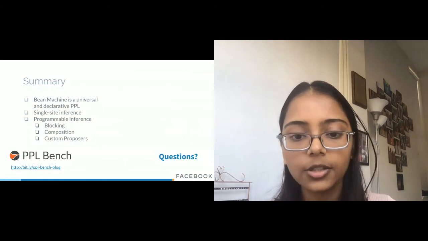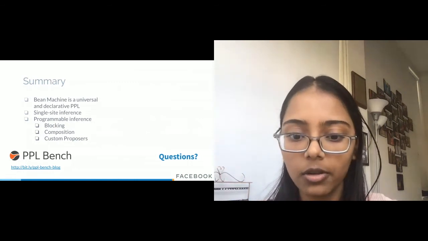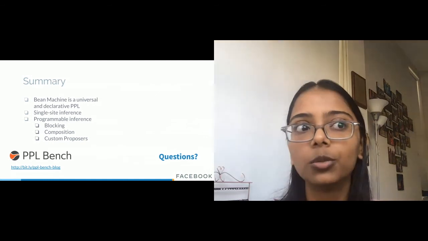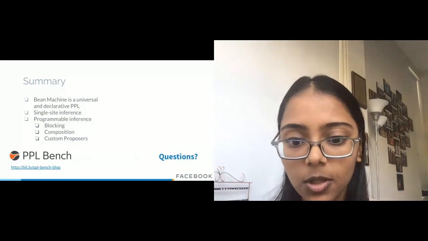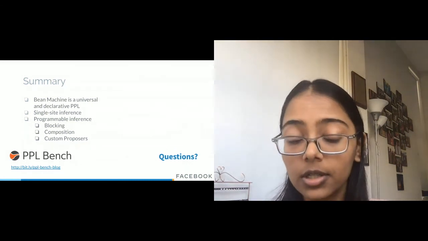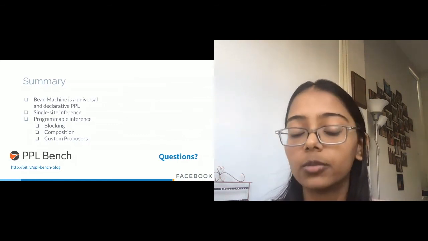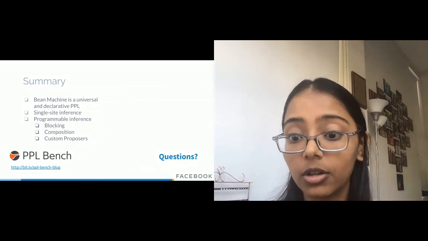Yeah, so in fact, we have Beam Machine deployed in one of the use cases at Facebook in the experimentation space, and we are actively working to also deploy this on a problem in integrity. So Beam Machine is at a stage where it's scalable, it's modular, it's expressive, so it's easy to write models in, and it also performs scalable inference. So we are using this at scale at Facebook for our internal use cases.